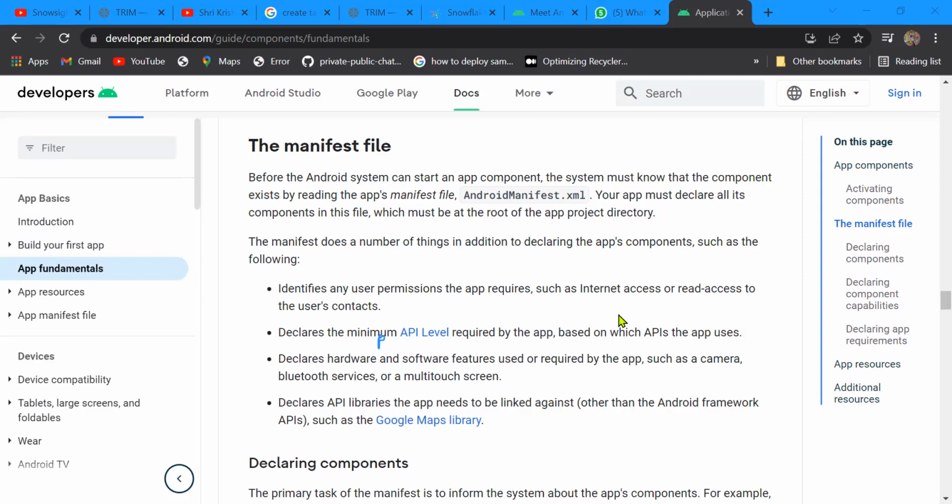That's called the Android manifest in theoretical terms. In a minute or two we will see what it looks like and how it actually is.